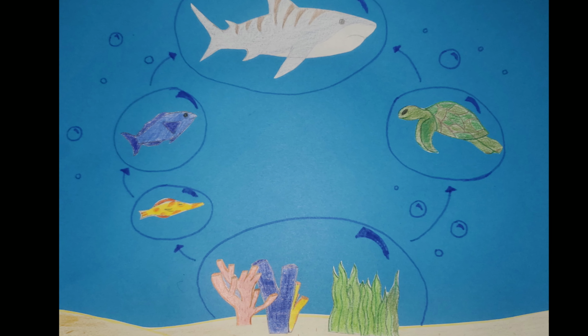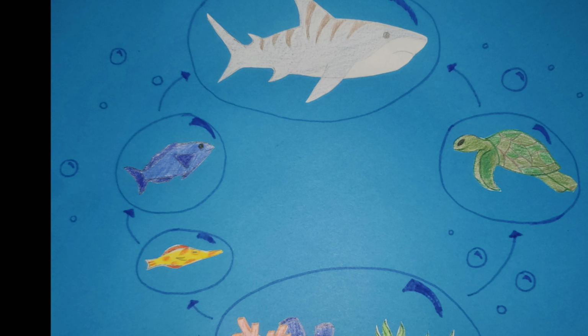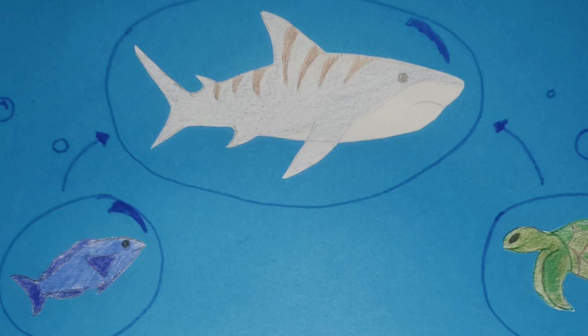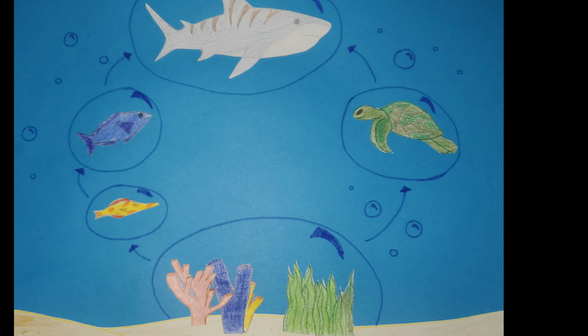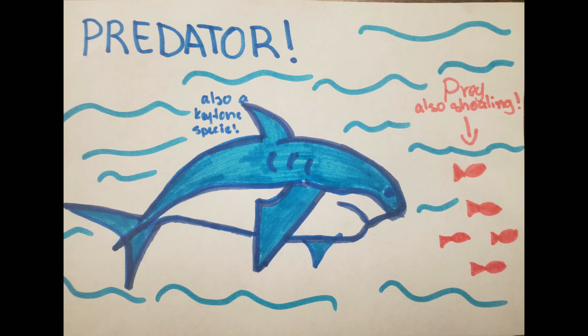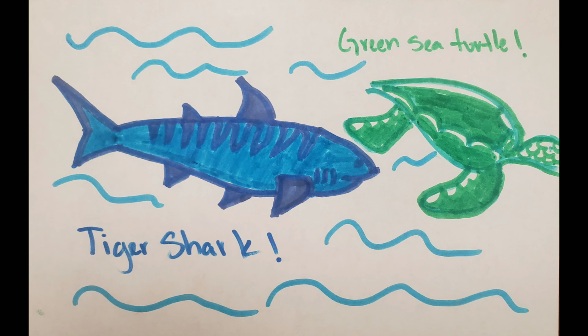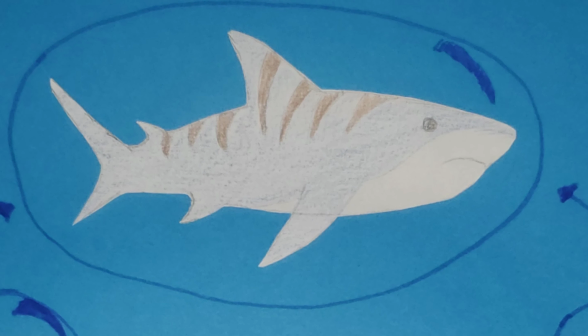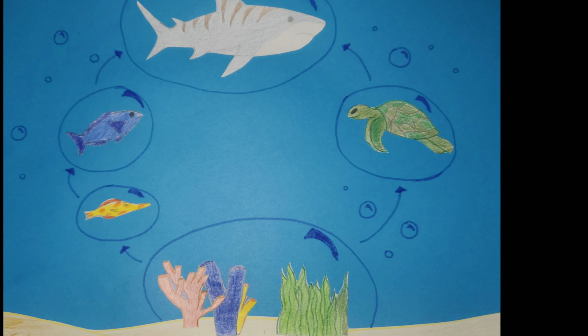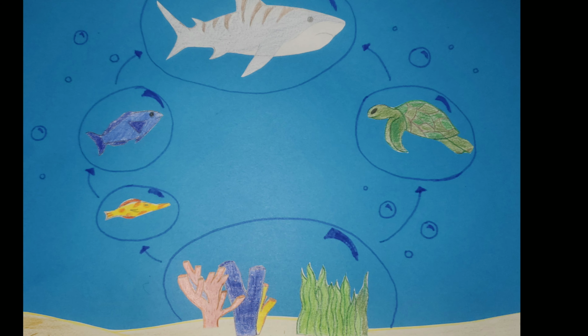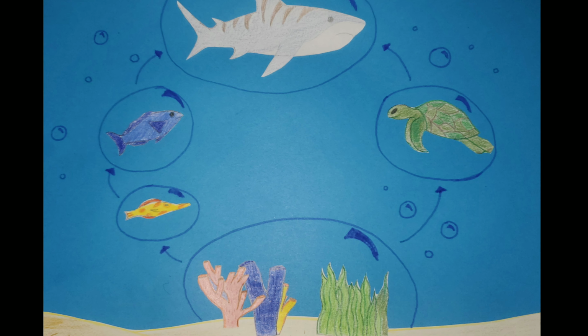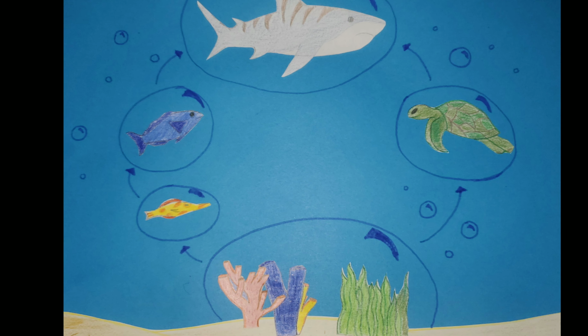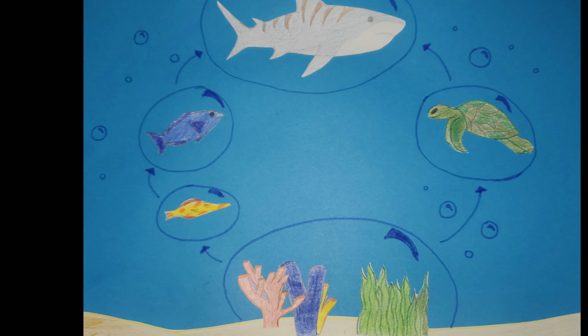In any ecosystem, predators tend to be the top organisms in a food web. In a coral reef ecosystem, one of the top predators includes sharks. A predator-prey example in coral reefs is the one with the tiger shark and green sea turtle. The tiger shark is an example of the coral reef's keystone species. A keystone species is a species in an ecosystem that keeps the ecosystem in balance. The shark keeps the coral reef ecosystem in balance because of its vast eating habits.